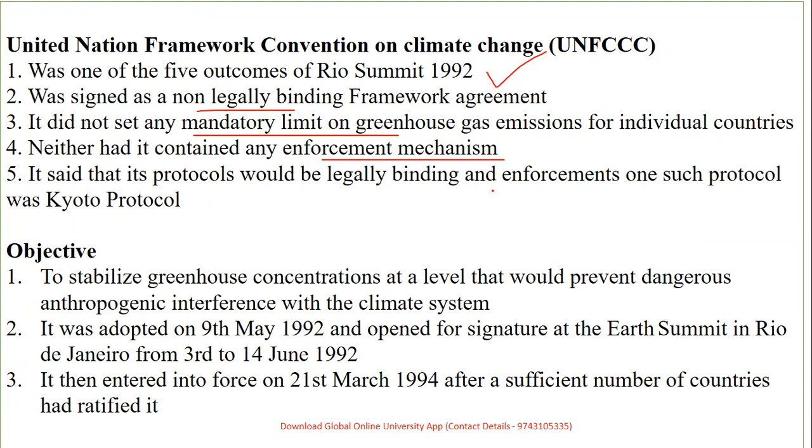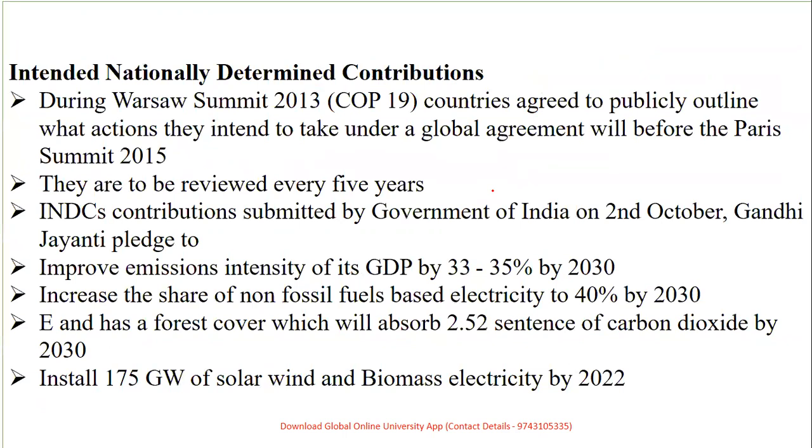So the objective was to stabilize the greenhouse gas concentrations and prevent the activities which are dangerous, which was adopted in 1992, and it was open for signature in 1992 itself, that is in the month of June, and it came into force in 1994 with a lot of countries ratifying the concept. Talking about INDCs, that is Intended Nationally Determined Contributions, as one of the Conference of Parties, that is COP 19.